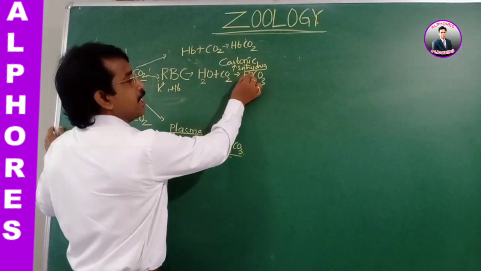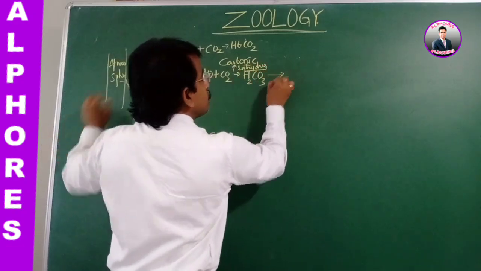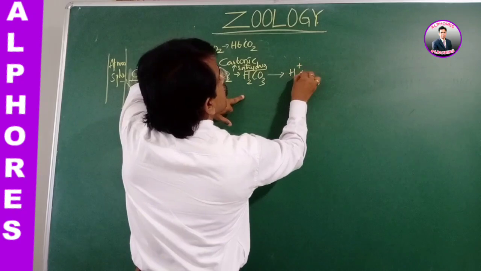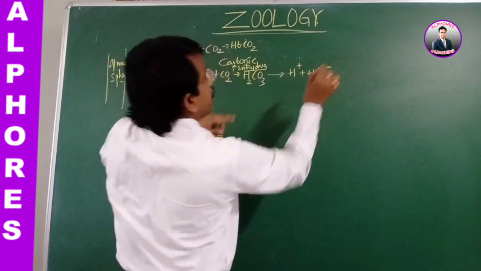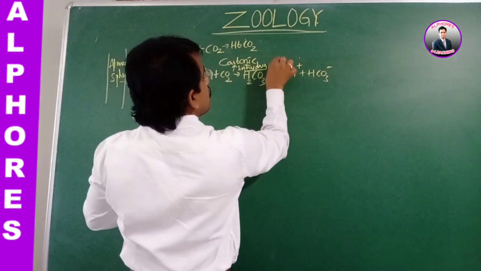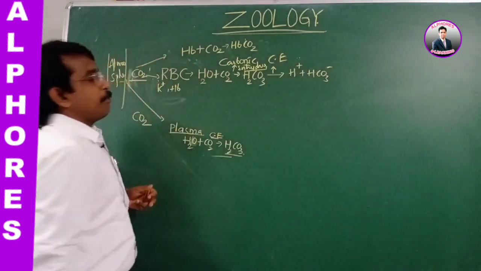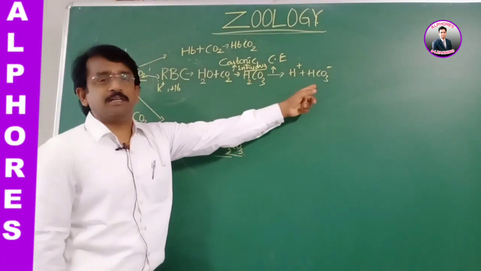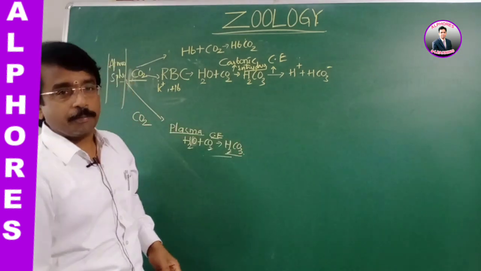So carbonic anhydrase forms the carbonic acid, and at the same time it also forms H+ and HCO3-, which means carbonic anhydrase plays a role in the formation of carbonic acid as well as its dissociation.